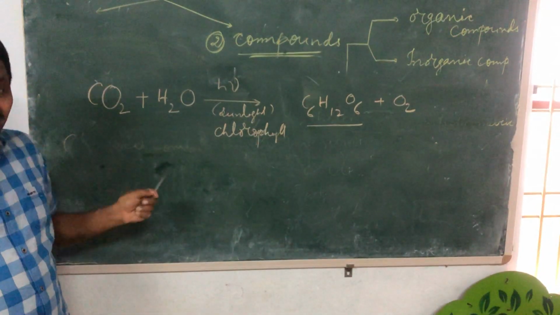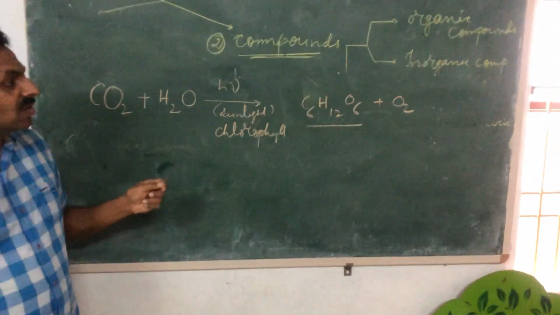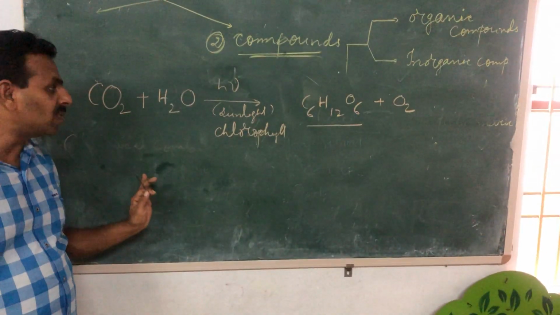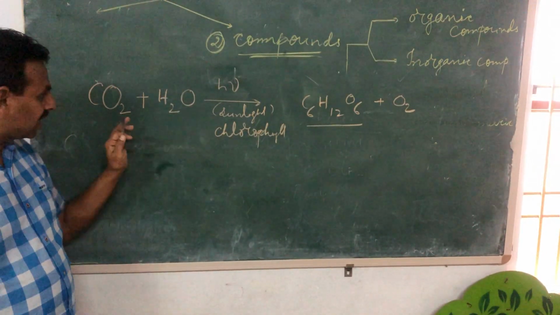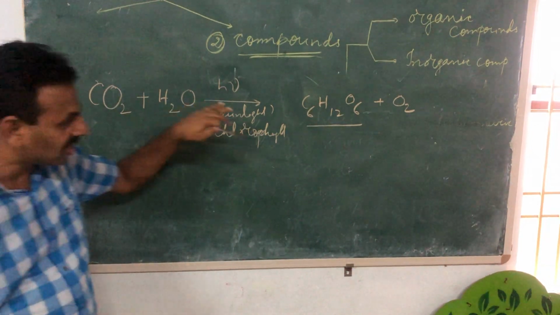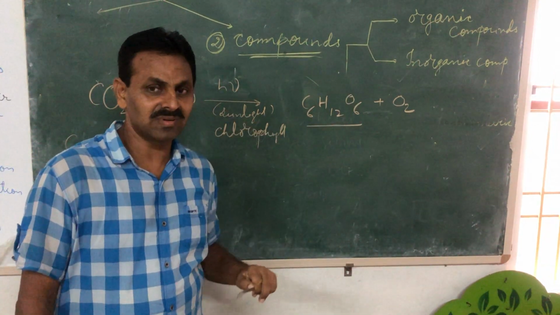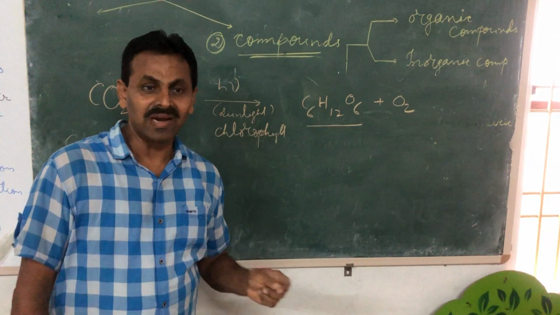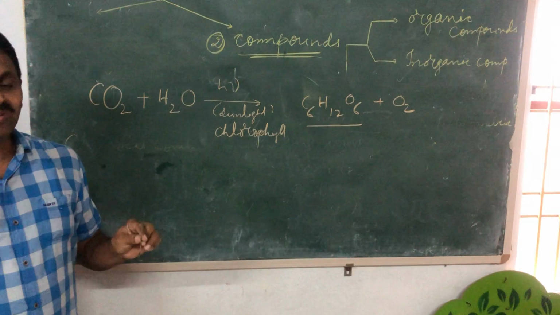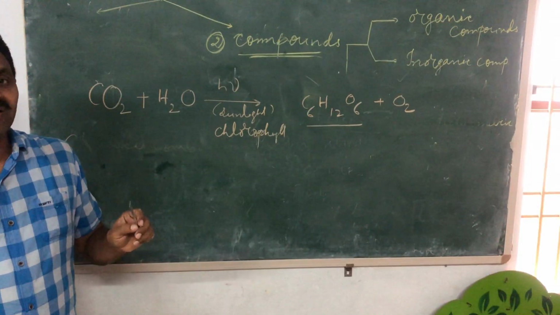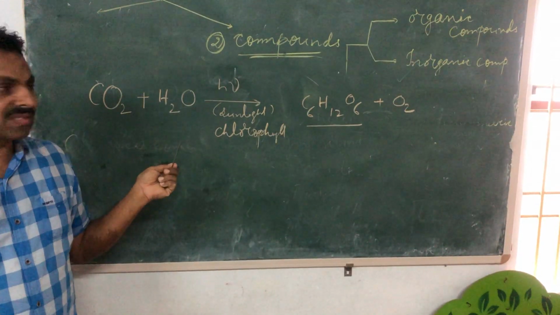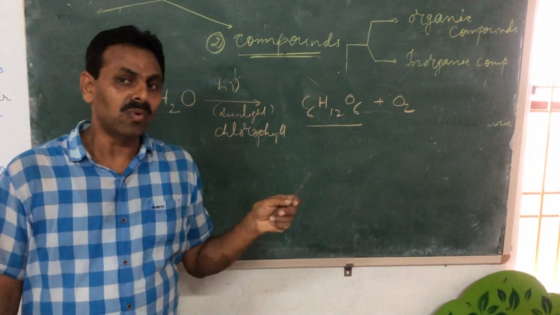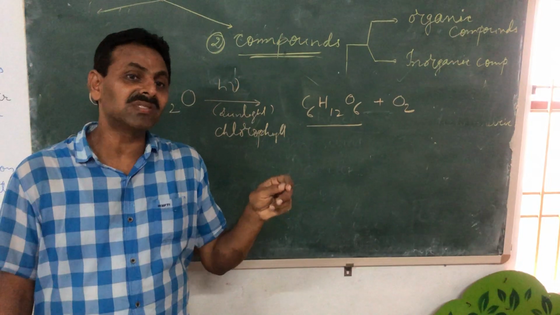So the point here is, in order to form a new compound, it is not just elements. Compounds also can combine. Already existing compounds also can form a new compound. So whenever we give the definition of a compound, compounds are formed by the chemical combination, which I have already mentioned, chemical combination of two or more elements or compounds.